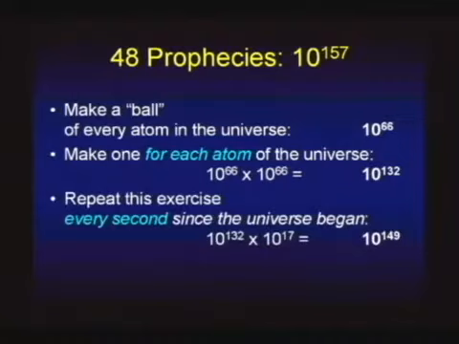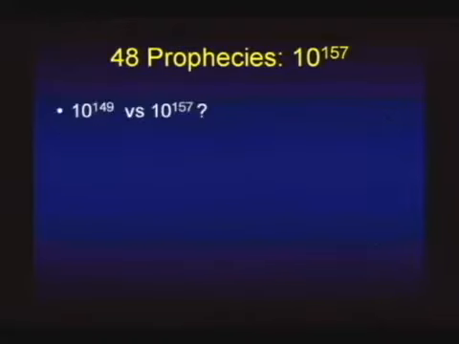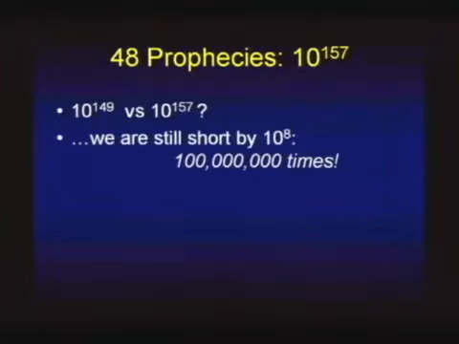Are you kidding? No. You take 10 to 15 billion, take 15 billion years, run out the arithmetic, and you'll find out that's roughly 10 to the 17th seconds. So I'm going to make a ball of every atom in the universe for each atom in the universe. I'm going to do that little exercise once every second for the entire history of the universe. That brings me to 10 to the 149th. I'm still a long way from trying to create a model for 10 to the 157th. I'm short by 100 million times short. Now I take an atom and mark it, and of course you follow the logic.